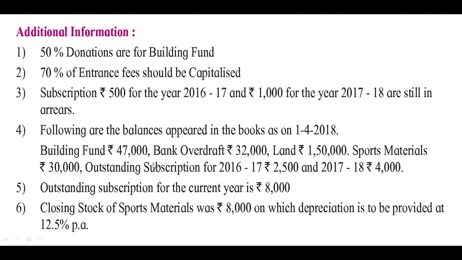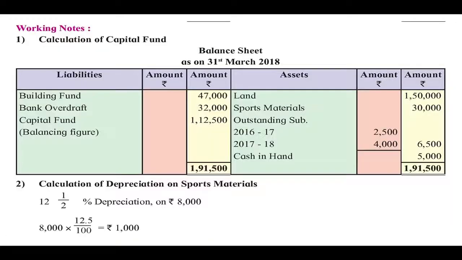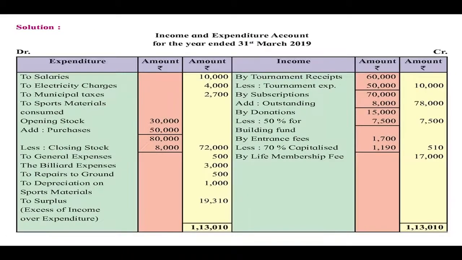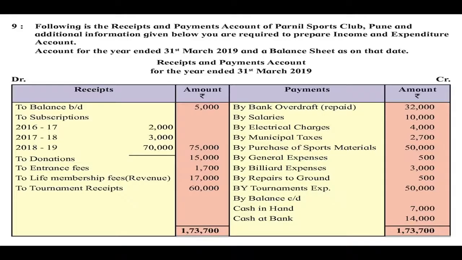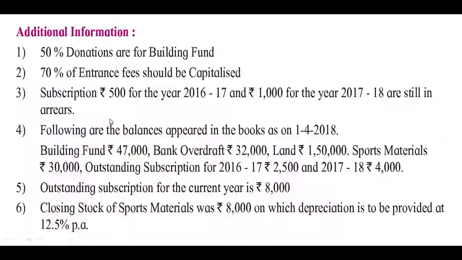So all these assets are recorded in the balance sheet on the asset side, and this cash in hand is given in the receipt and payment account. In the question here, opening balance for cash in hand 5,000 is given in the receipt and payment account. So that also you have to take.